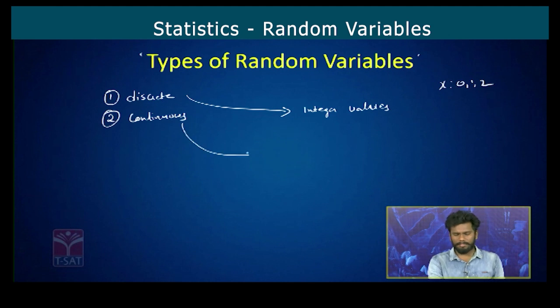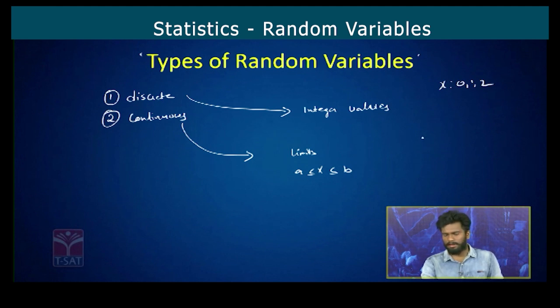Whereas this continuous random variable will assume the values within certain limits, just like a less than or equal to x less than or equal to b, like this. Now, the best example we can give for continuous random variable is the weight of students in a class.